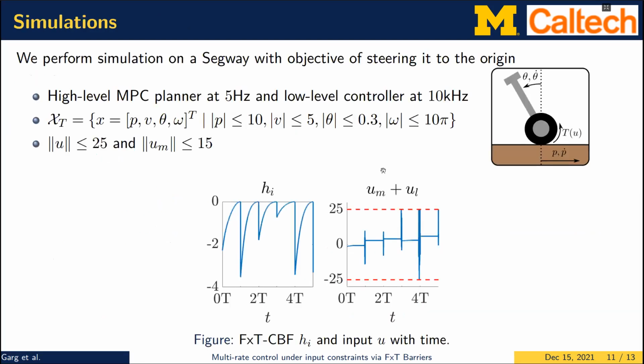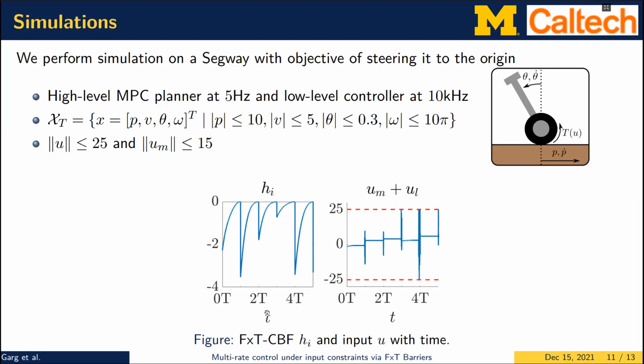Now, to illustrate how this proposed framework really works, we perform simulation on a Segway example, whose picture is given on the top right. Here, we constrain our control input to be always below 25 units, and the high-level planner always computes our control input within 15 units. The set Xt is given here. We run the MPC planner at 5 Hertz and the low-level controller at 10 kilohertz. Below, we show the evolution of the fixed-time barrier function.